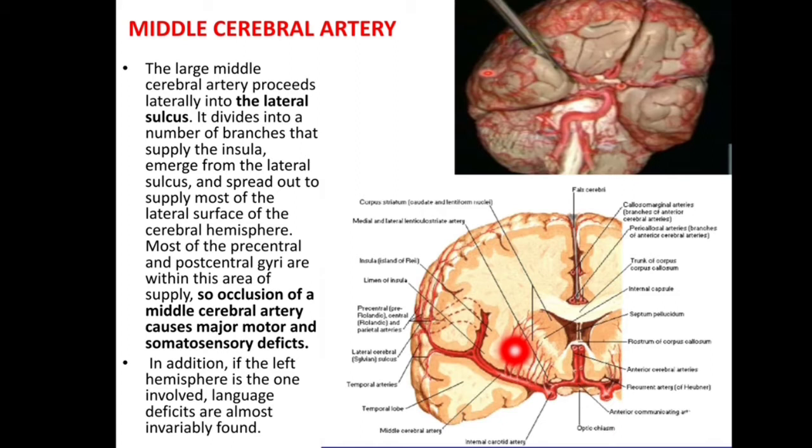It proceeds laterally into the lateral sulcus and divides into a number of branches that supply the insula. Branches emerge from the lateral sulcus and spread out to supply most of the lateral surface of the cerebral hemisphere. Most of the precentral and postcentral gyri are within this area of supply. So occlusion of a middle cerebral artery causes major motor and somatosensory defects. In addition, if the left hemisphere is involved, language defects are almost invariably found.